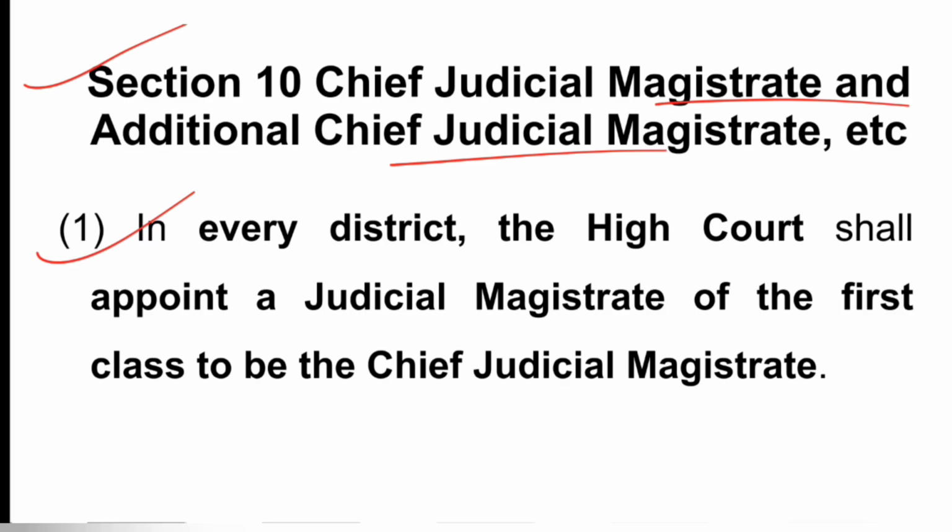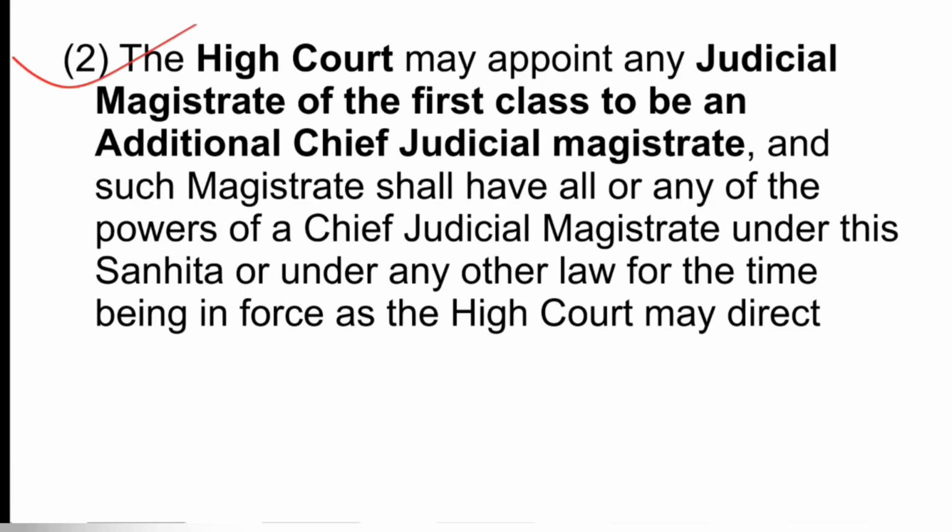The High Court shall appoint a Judicial Magistrate of First Class to be CJM. Only a JMFC can be a CJM, not a JMSC. In every district, there should be a CJM. Appointment by the High Court only. Then subsection 2 says the High Court may appoint any Judicial Magistrate of First Class to be an additional CJM.